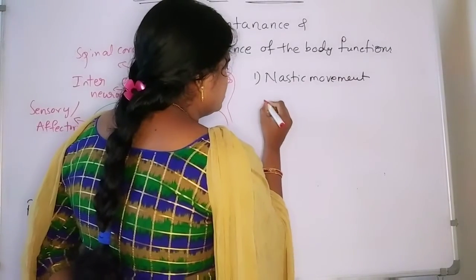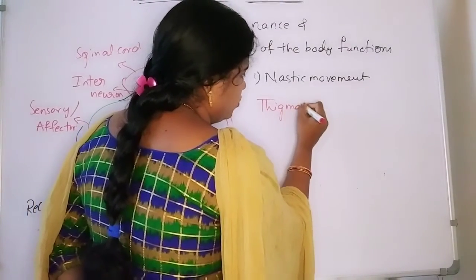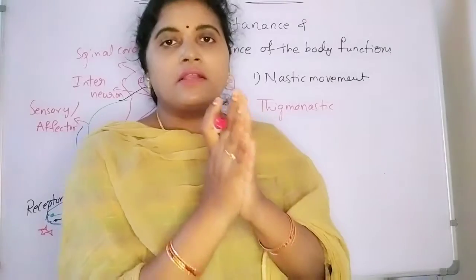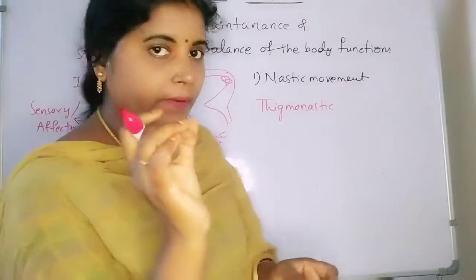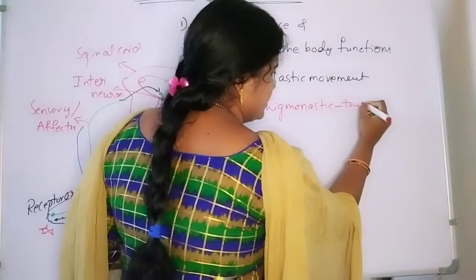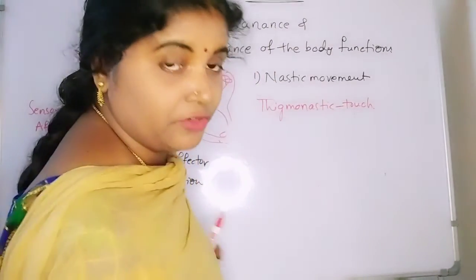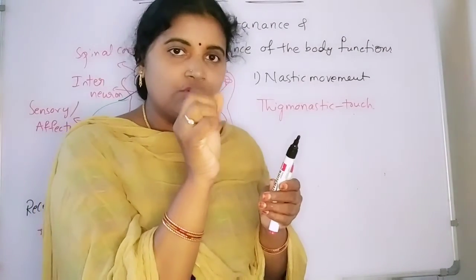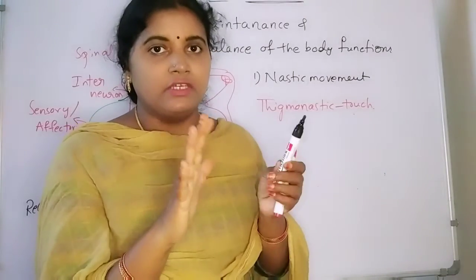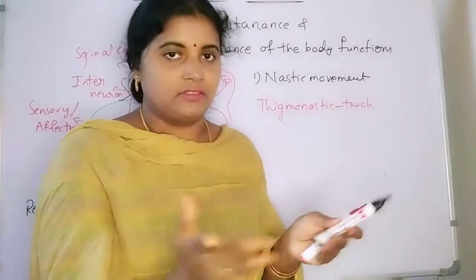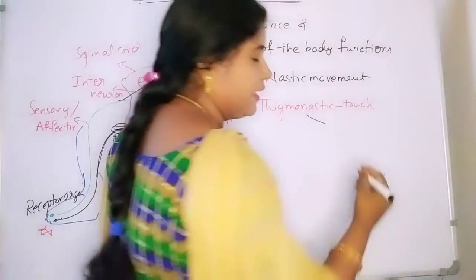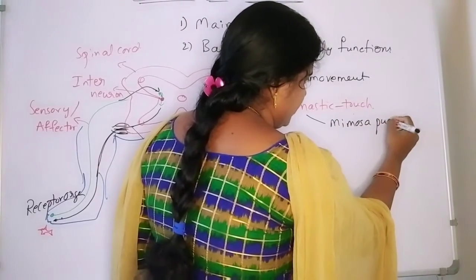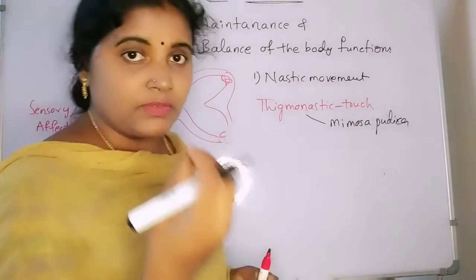One is thigmonastic. So thigmonastic movements is nothing but the plants responding to the touch. Example is touch-me-not plant. So we know very well about the touch-me-not plant. Why? Because if you touch the leaves, immediately it is going to close. After some time, when it feels it is safe, then again it is going to relax. Touch-me-not plant is scientifically known as Mimosa pudica. Why? Because it contains the pulvini cells, the swelling cells.